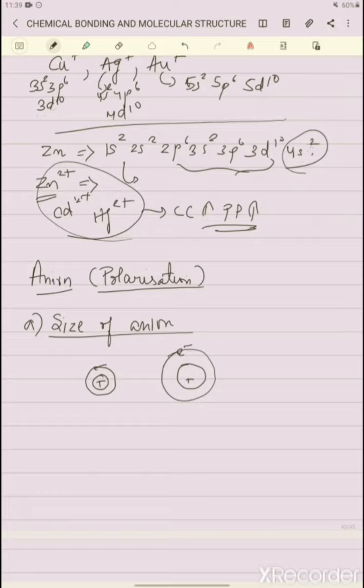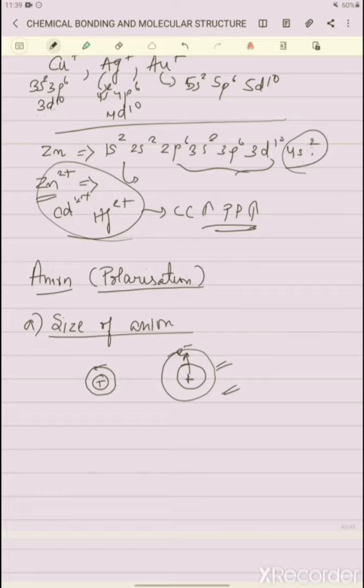So the larger the size of the anion, the greater is its polarizability, meaning it will get polarized to a greater extent. Why? Because in a larger anion, the hold of the nucleus on the electron cloud decreases, because the electrons are present in a farther shell.